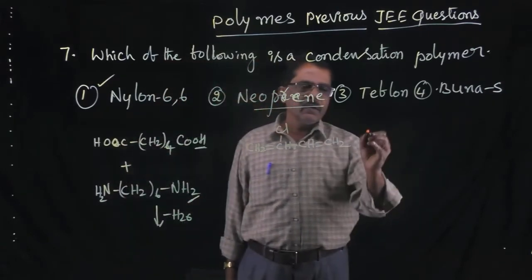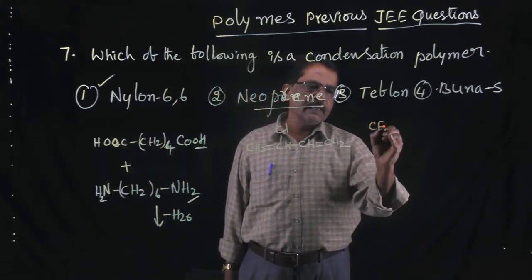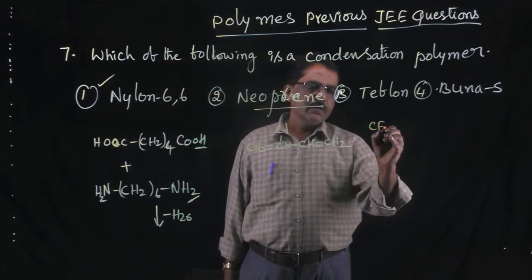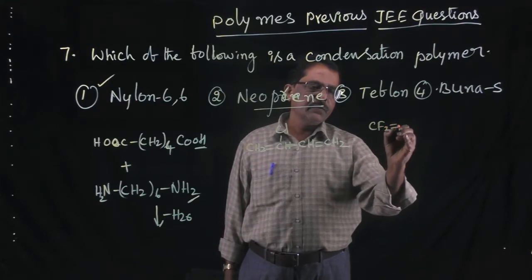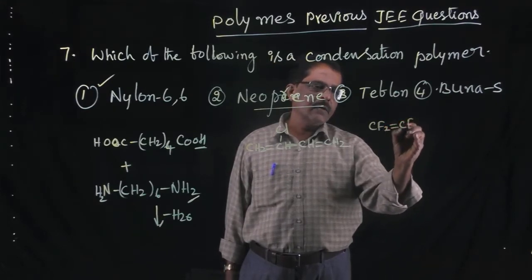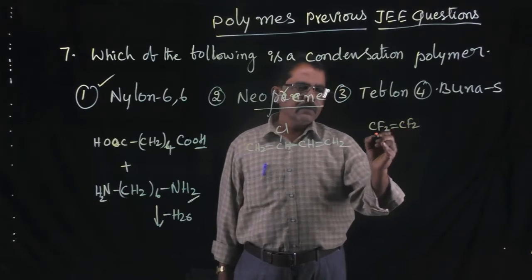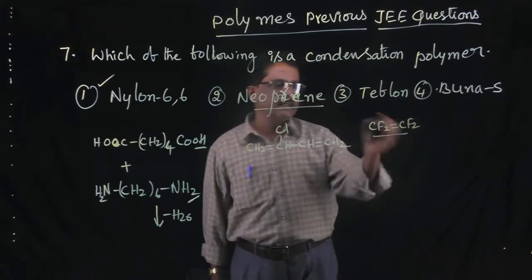Next, Teflon, tetrafluoroethylene, CF2 double bond CF2, right? Understand? So this is also an addition polymer.